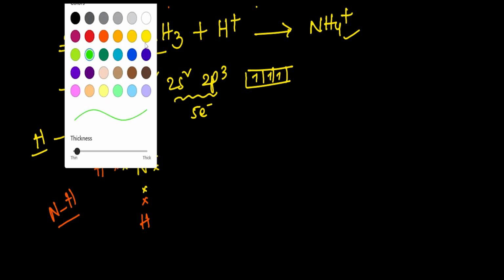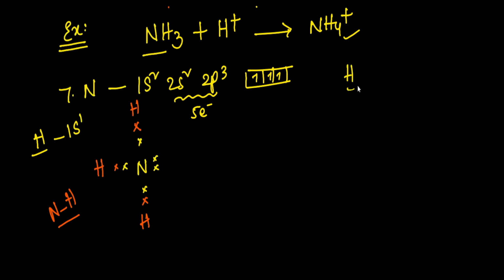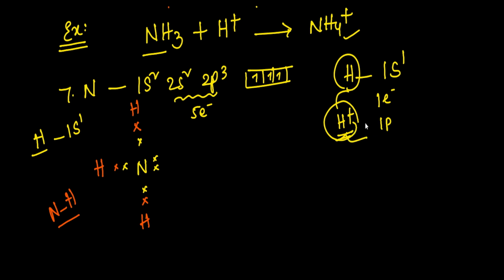H+ means what? Generally hydrogen contains only 1s1, which means it contains only 1 electron and 1 proton. But H+ means it has lost that electron, which means it is a simple proton. H+ is only an ion, a proton. So that is why this H+ has a deficiency of electrons, so it accepts this electron lone pair and finally forms